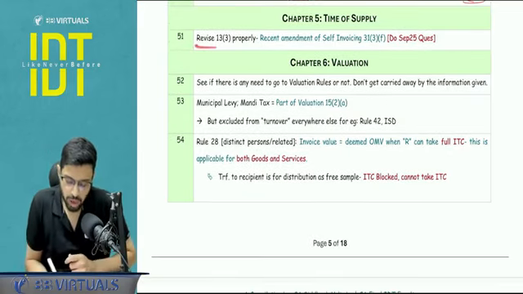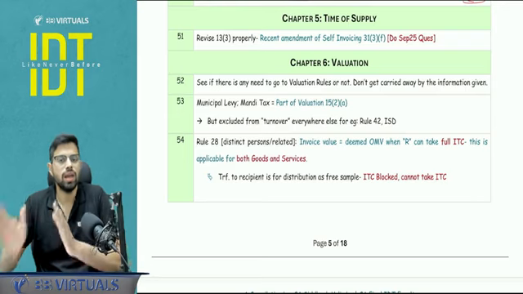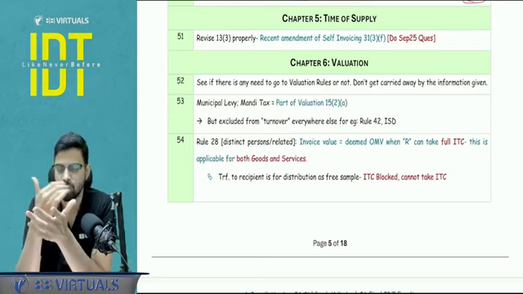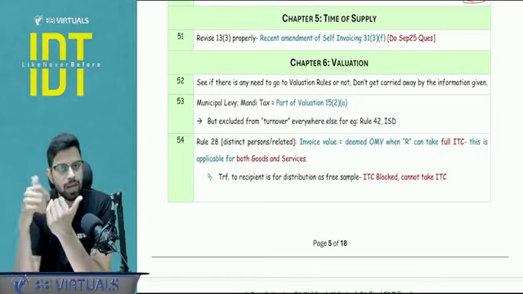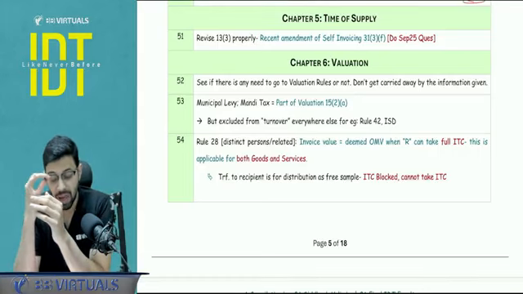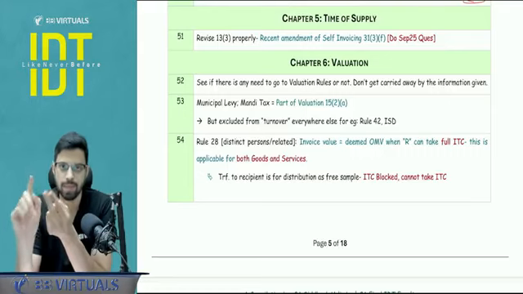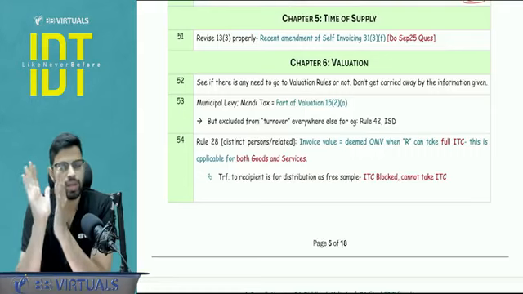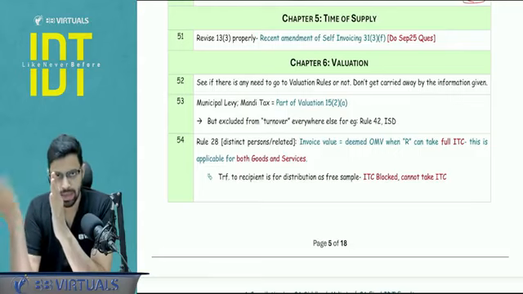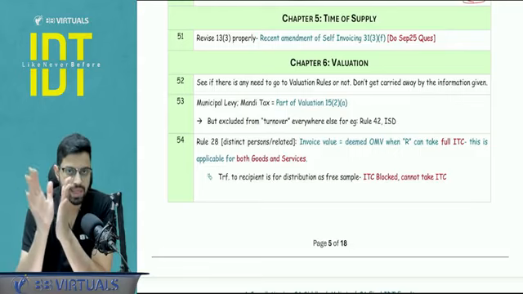Time of supply, I just want you to revise 13.3 carefully. 13.3 is the recent amendment where the self-invoicing concept was kicked in. So basically, if the recipient is liable to issue the invoice, that is 31.3F. When does 31.3F apply? When it is a case of RCM supply and the supplier is unregistered. So here in 13.3, you have to compare two dates, payment date, that is by the recipient, versus self-invoice date, right?